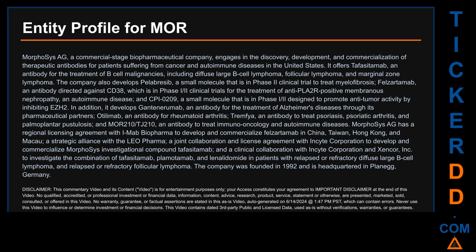And a clinical collaboration with Incyte Corporation and Xencor, Inc. to investigate the combination of tafasitamab, plamotamab, and lenalidomide in patients with relapsed or refractory diffuse large B-cell lymphoma, and relapsed or refractory follicular lymphoma. The company was founded in 1992 and is headquartered in Planegg, Germany.